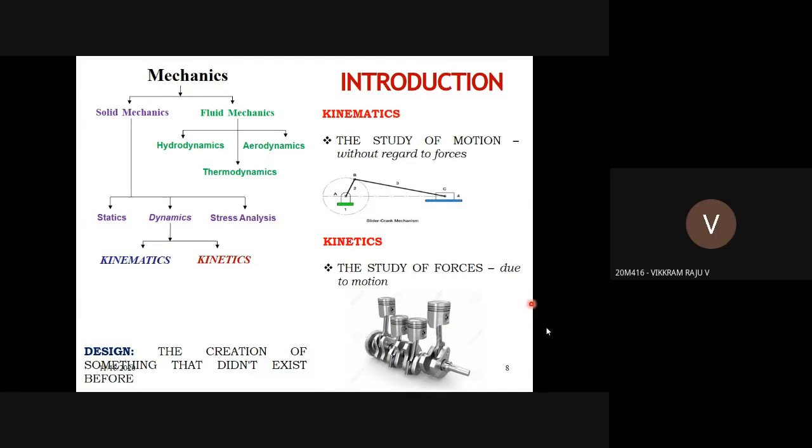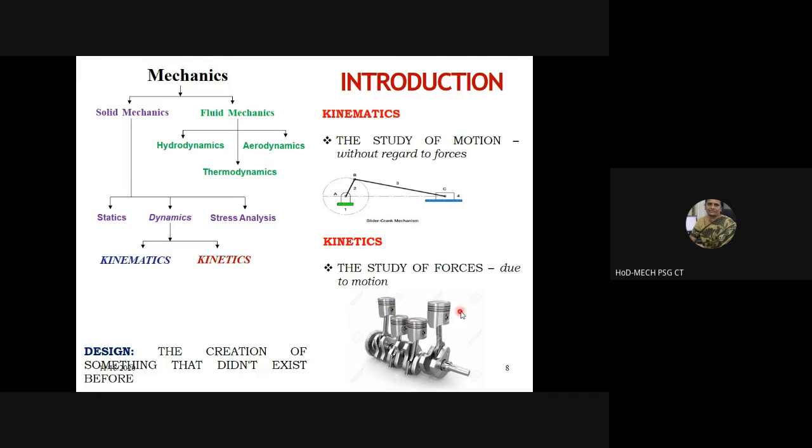Why do we have multiple cylinders like this in the same engine? To multiply the output, ma'am. Yes, exactly. We multiply the output, and we keep them staggered. When this piston is executing the suction stroke, some other piston will be executing the power stroke. The strokes will be kept staggered so that there are not many variations in the power output.